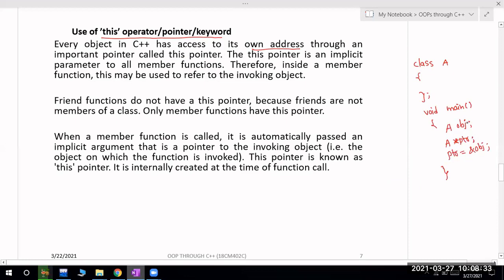For this current class I created the object obj, and I want to store that obj's address. If I want to store that address, then I have to create a pointer. But otherwise, by default every class can store the address of its object in a special pointer, which is called this pointer. Every object in C++, even if you create 100 objects, for each of these objects one pointer will be created by default. That is called this pointer.